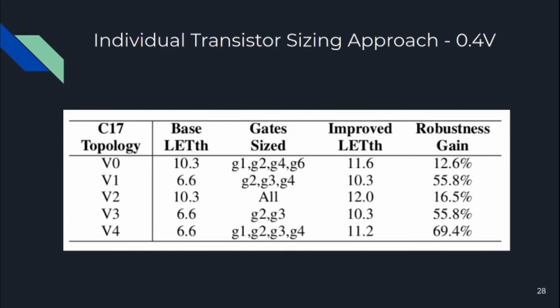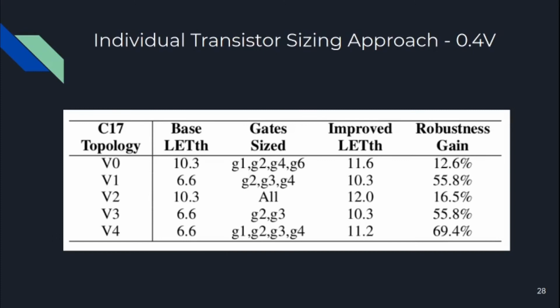Because of that, to increase the robustness of the whole circuit, every sensitive gate has to be sized, resulting in the following. Here, each gate size implies that only the transistors from the series network were sized. The effectiveness of this technique varies drastically based on the circuit. This happens because NOR gates gain much more robustness than NAND gates when comparing only the series network. The robustness of versions 1, 3, and 4 increases much more since they have multiple NOR gates, which are more responsive to this approach. Since versions 0 and 2 don't have any, this approach isn't as effective.